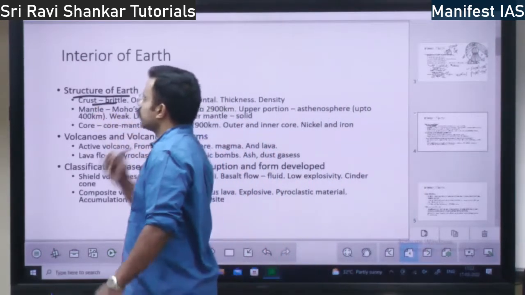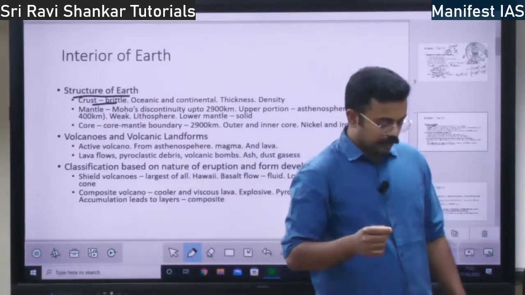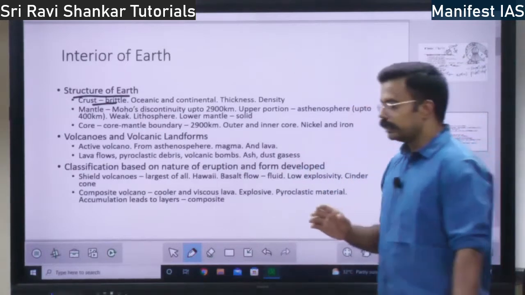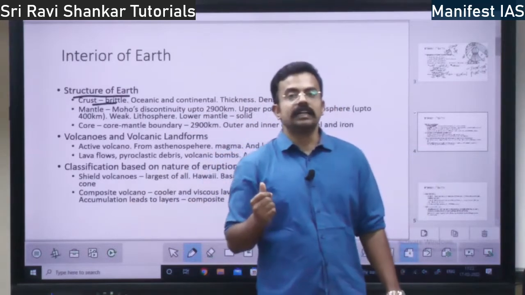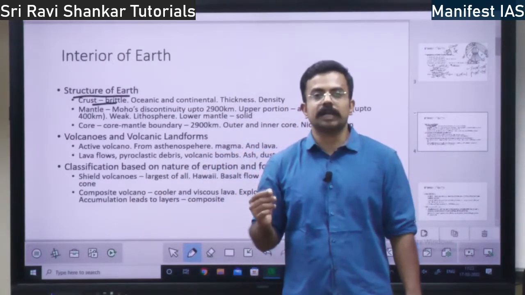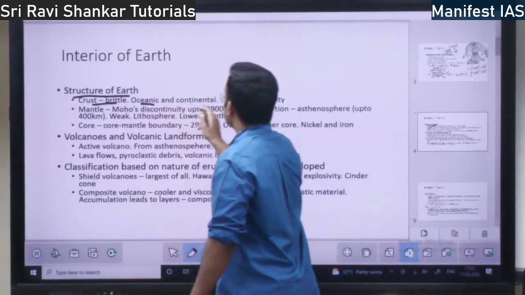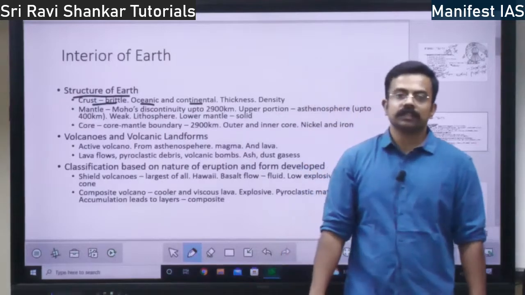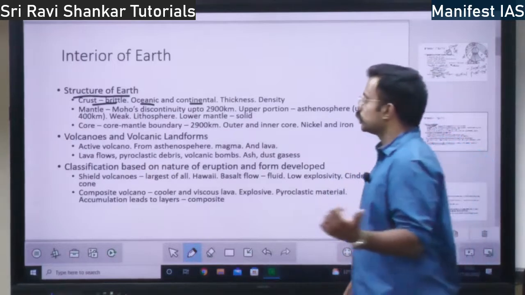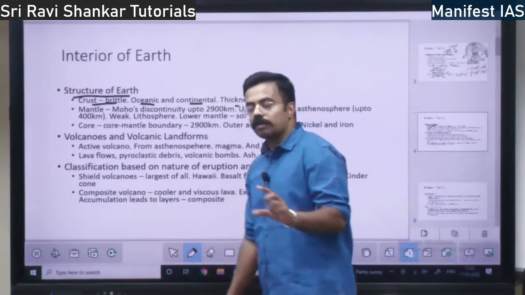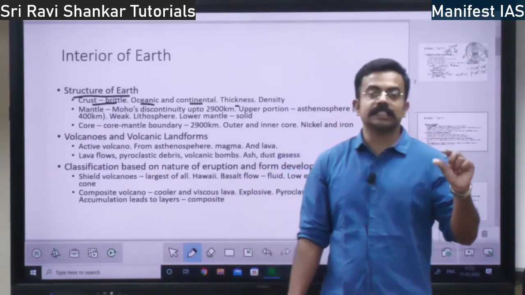The crust that we see is brittle. What do you mean by brittle? Brittle means it is sand-like or crystal-like, right? The crust has the type of a crystal, so it is a brittle body. So you have oceanic and continental crust. The crust on the land is called continental crust. The crust on the ocean is called oceanic crust. The thickness of continental crust is higher. The thickness of oceanic crust is thinner.